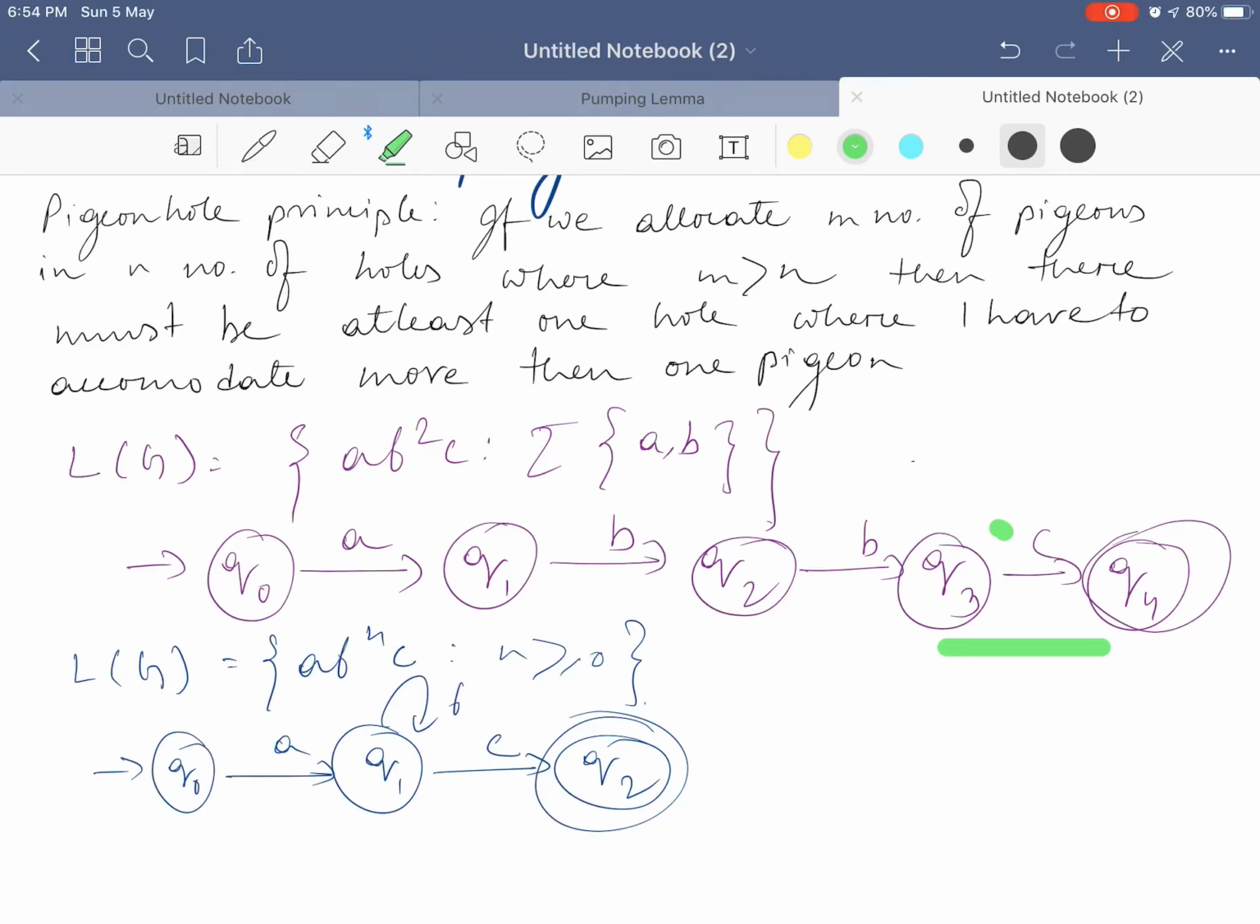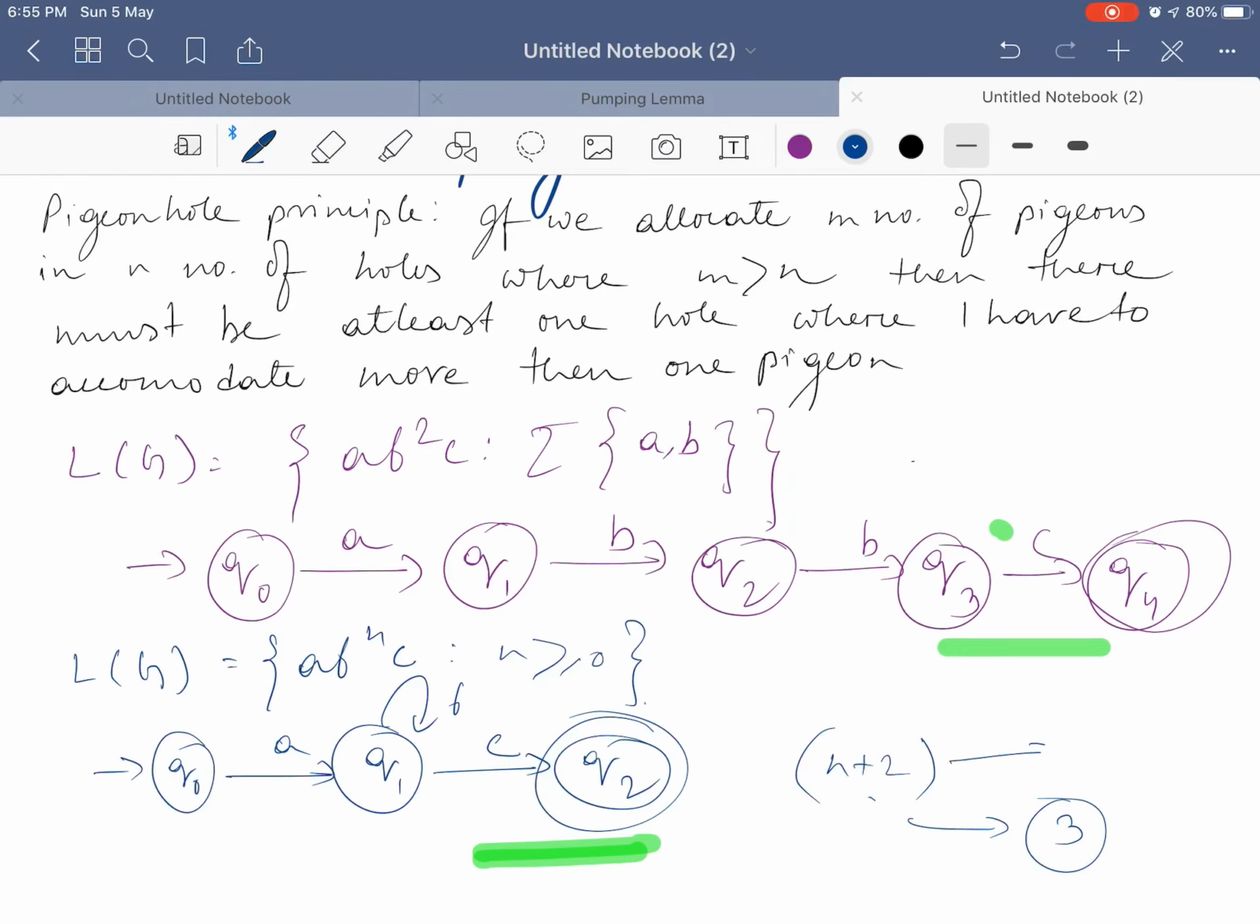Now, if I consider the alphabets as the pigeons and the states as the holes, then the number of holes is greater than the number of pigeons. In that case there is no issue. Each hole can accommodate one pigeon, that means each state is consuming one alphabet. But in this case, the number of states is 3 and the number of elements is n plus 1, sorry, not n plus 1, it should be n plus 2, because n number of b is there and one a and one c is there. So, the total number of alphabets is n plus 2, whereas the number of states is only 3.